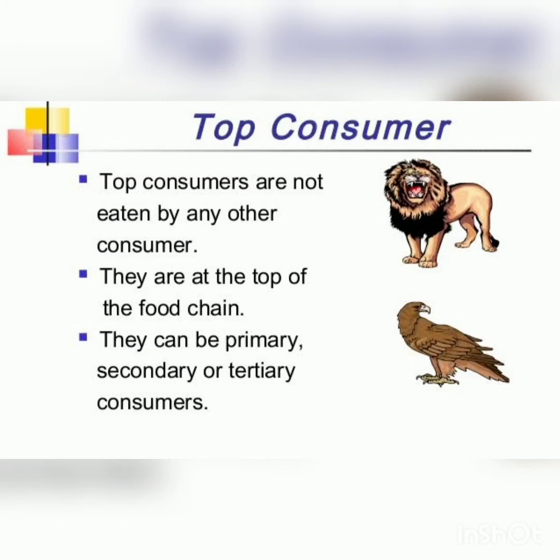So rabbit is a herbivore, primary consumer. It was eaten by the snake. Snake is the secondary consumer, and snake was eaten by the eagle. So eagle becomes the top or the tertiary consumer. So how is the energy flow being passed? From the producer, it is going to the primary consumer, and from the primary consumer, the energy is going to the secondary consumer, and from the secondary consumer, the energy is being passed to the tertiary consumer.